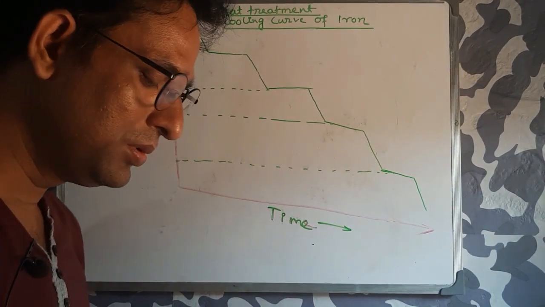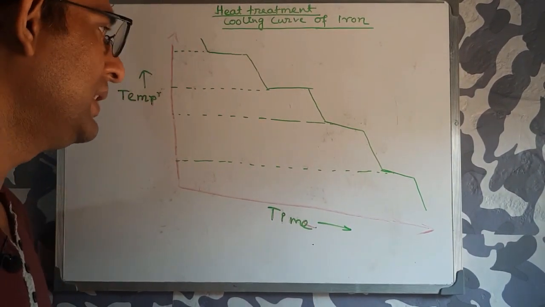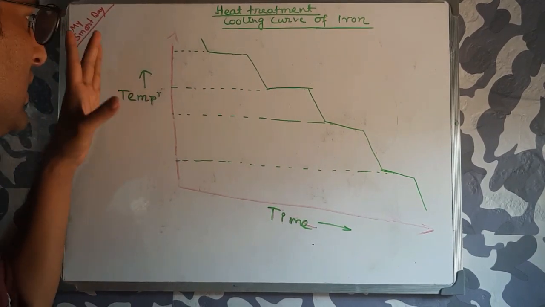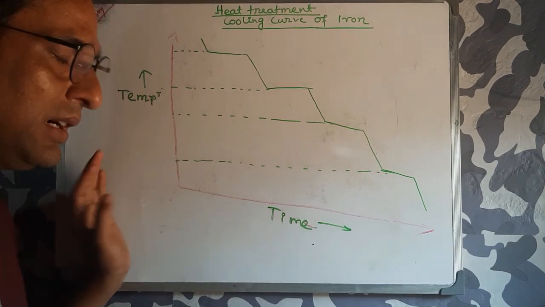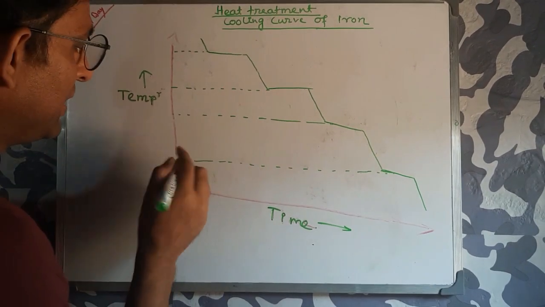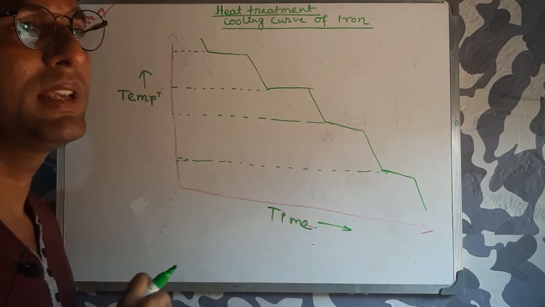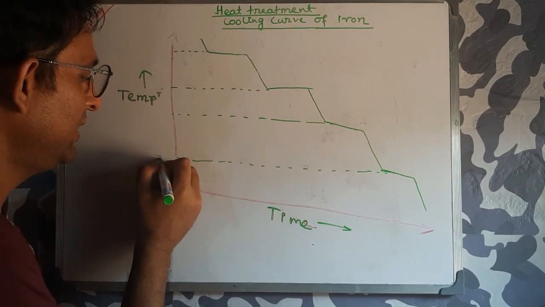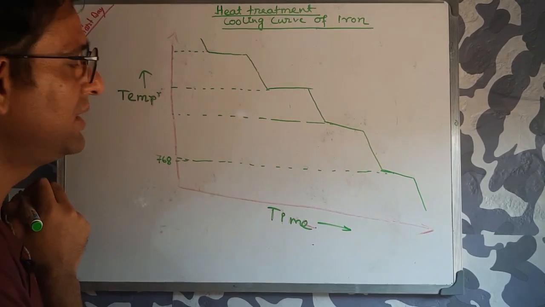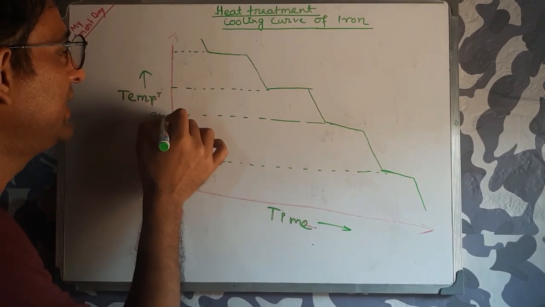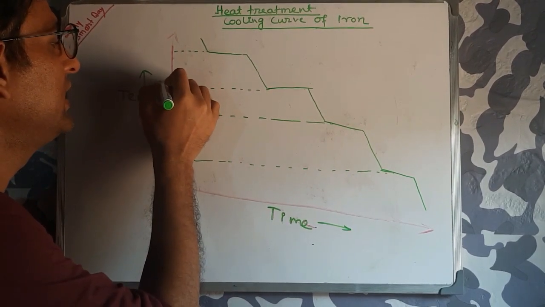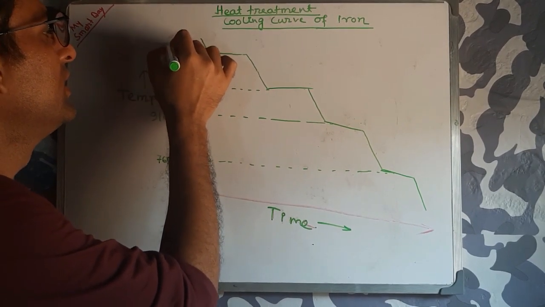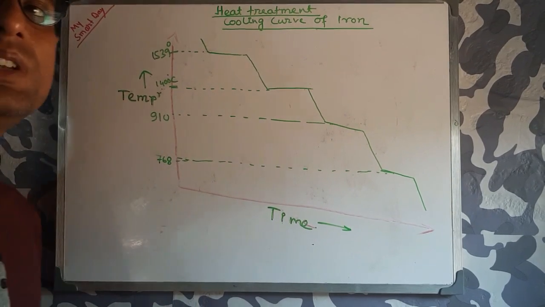Now, before we go on, to remember the cooling curve you need to know at what temperatures this cooling curve is drawn. You have to remember these temperatures because in all heat treatment processes, throughout any topics, you have to know them. Starting, this temperature is 768 degrees centigrade, this is 910 degrees centigrade, this is 1400 degrees centigrade, and this is 1539 degrees centigrade. So you have to remember these 4 temperatures.